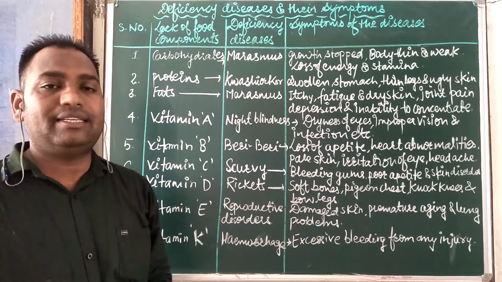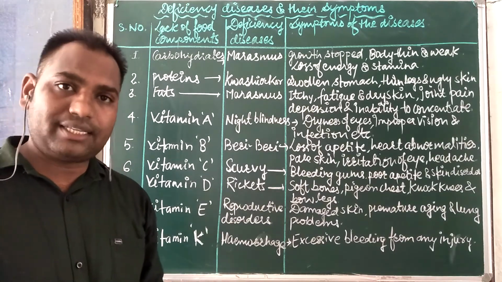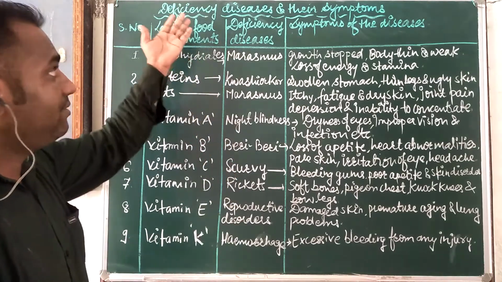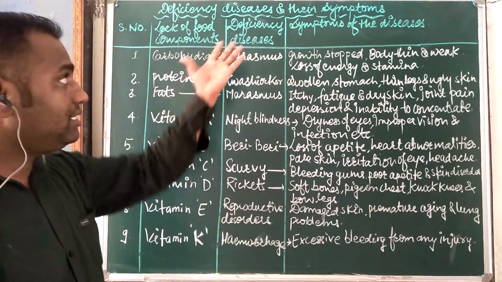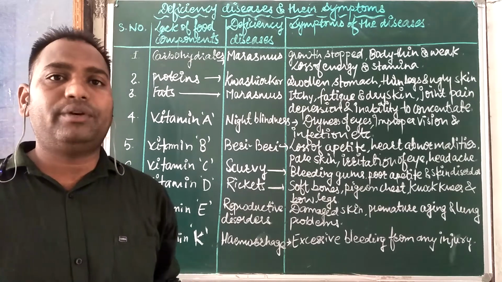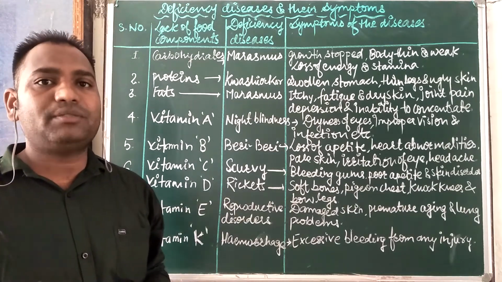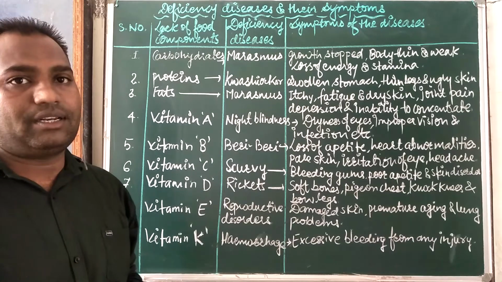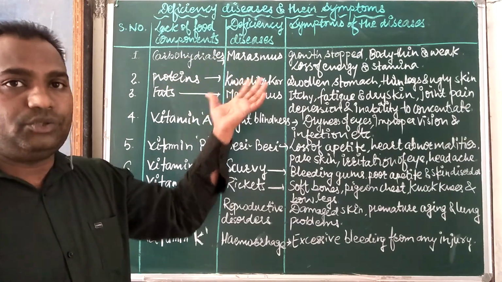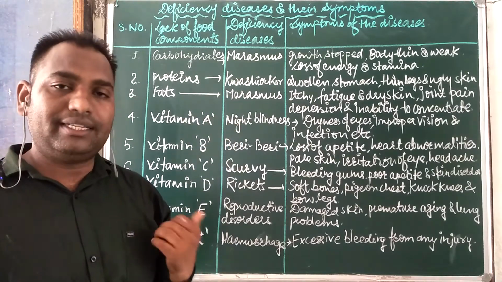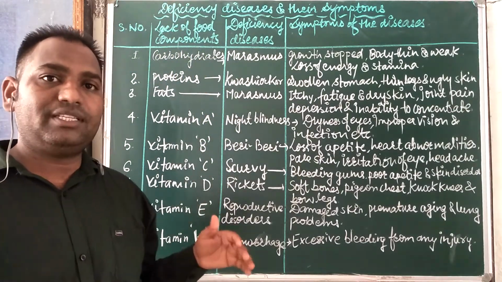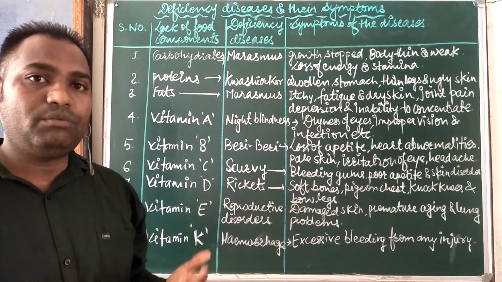What are deficiency diseases? We already discussed this in our previous classes. Deficiency diseases are diseases caused by the lack of essential nutrients like carbohydrates, fats, proteins, minerals, etc. If there is a lack of a nutrient, then we get a disease, that is, a deficiency disease, and most of these deficiency diseases generally occur from childbirth.